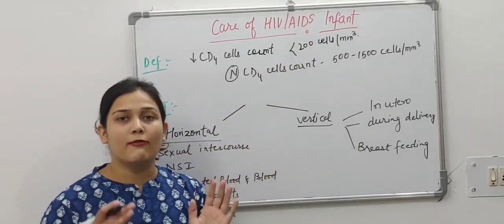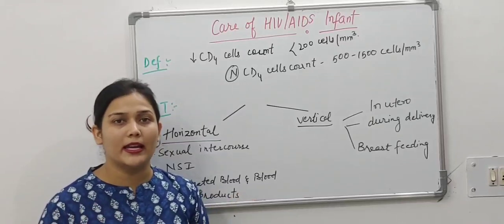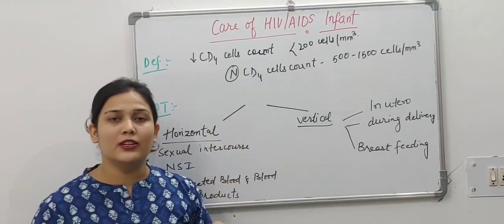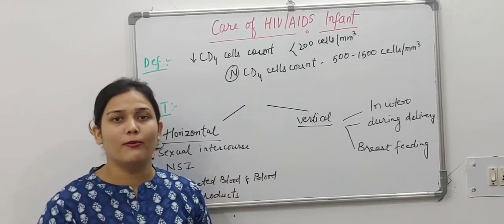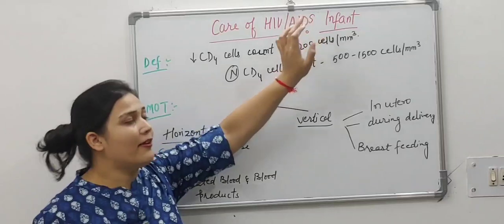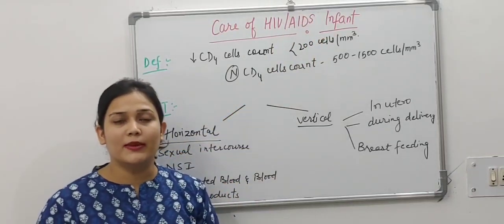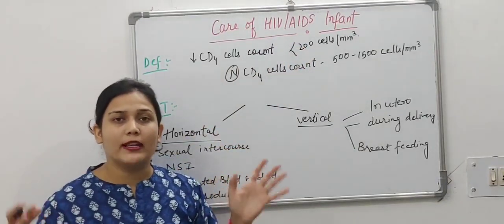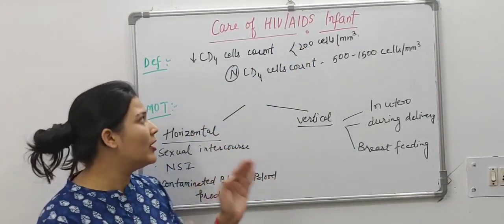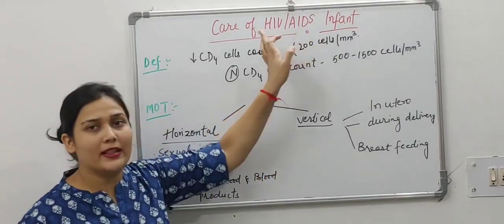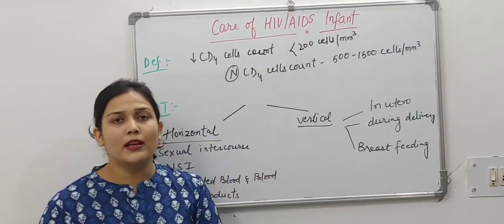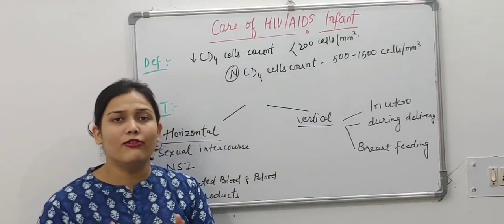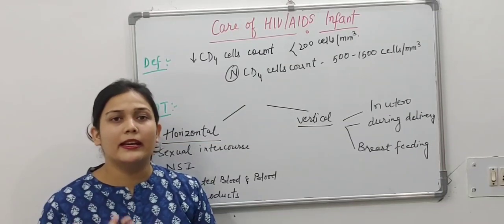Syndrome means when 3, 4, 5, 6 signs and symptoms are combining, and we will call it a syndrome. Acquired means the disease condition is acquired from other sources. Immunodeficiency means the immune system has been depleted. So it will lead to a combination of various signs and symptoms in an individual. We will call it AIDS. It is caused by the virus HIV, that is human immunodeficiency virus. This virus will lead to decreased immunity in an individual.